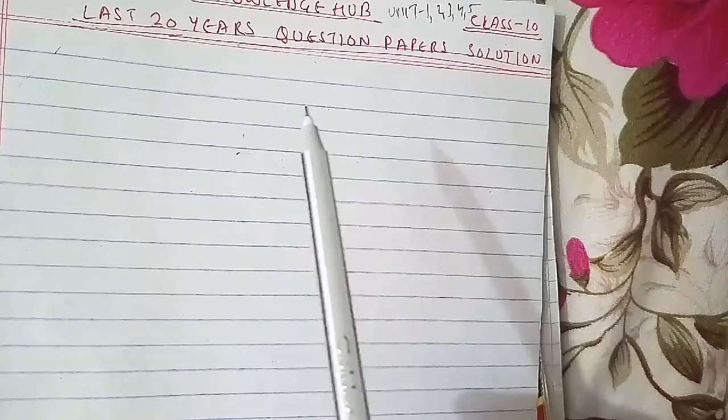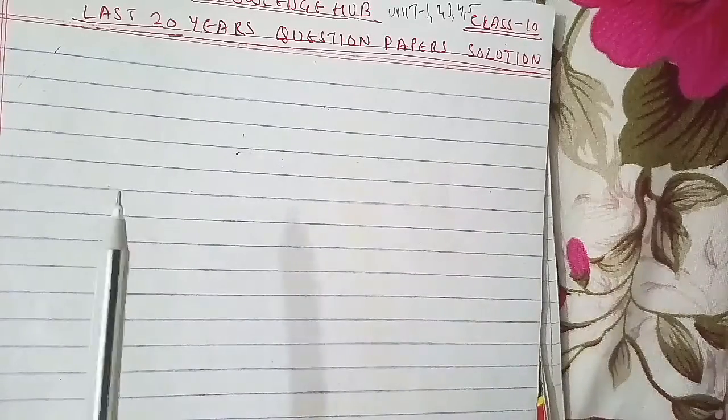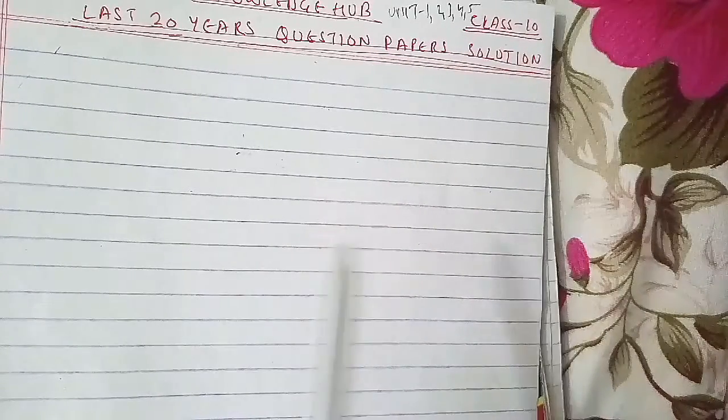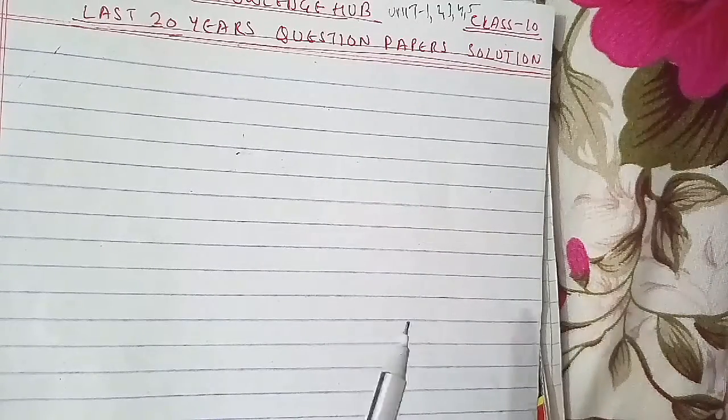Another: attempt any two parts of the following. They have given you three sub-parts, and you have to attempt two in each type of question. This is a pattern that has been changed for the question papers here.